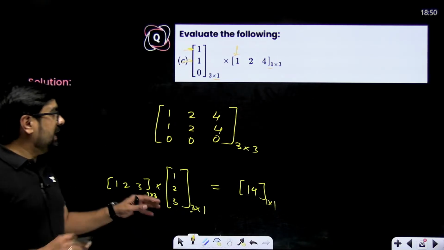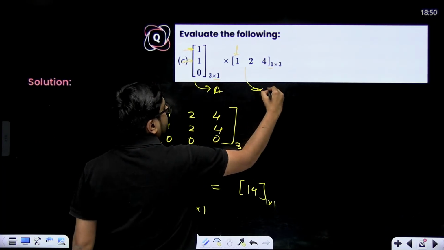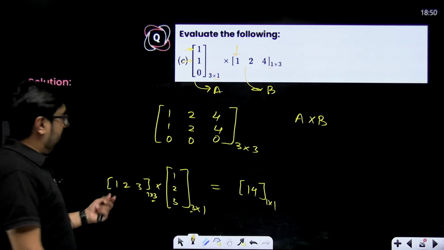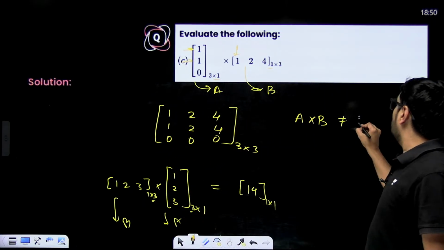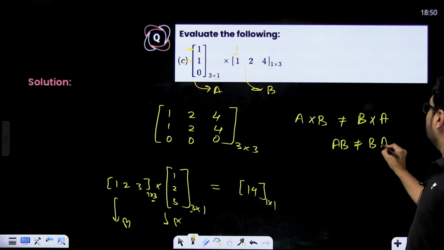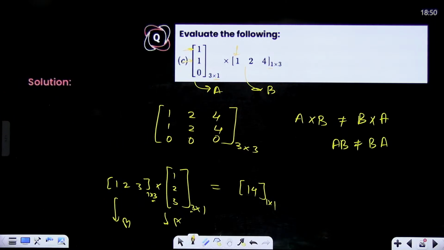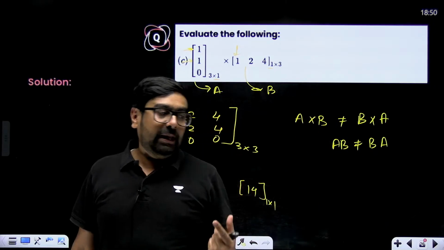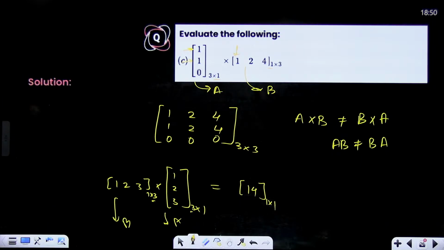Correct? So you see, when we multiplied, let's say this is your matrix A and this is your matrix B. A multiplied with B is not coming equal to B multiplied with A, because here this is B and this is A. AB is not equal to BA. AB will not be equal to BA in case of matrix multiplication. Remember that. Okay, and sometimes they can ask you to prove or show that for these two matrices your AB should not come equal to BA.